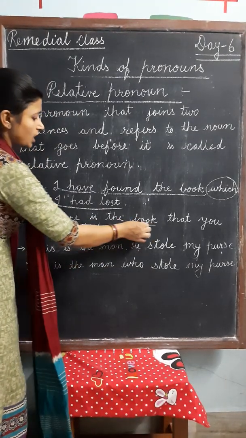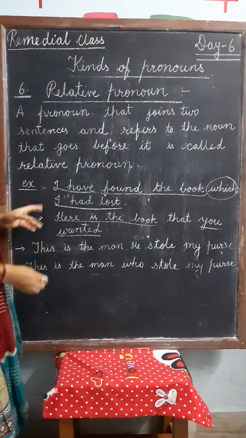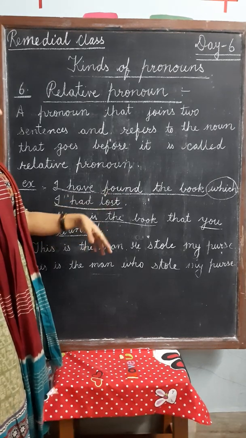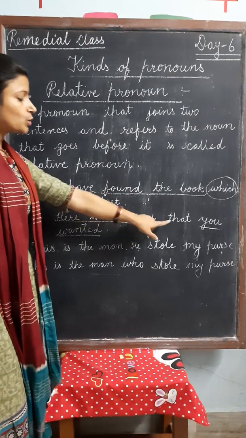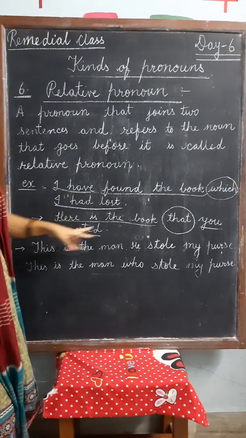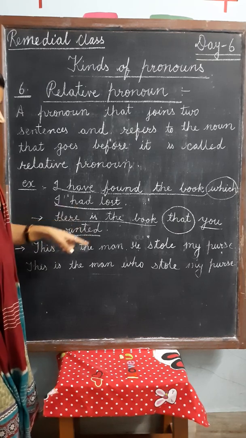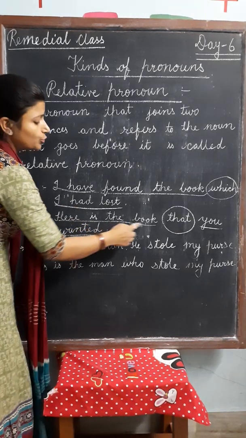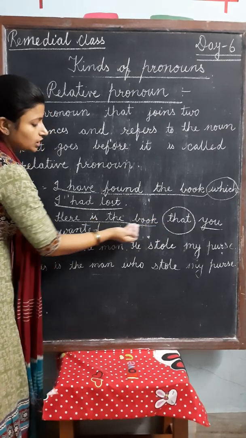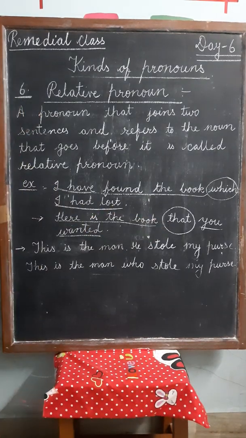Here is the book, one sentence. You wanted, this is second sentence, and it is about the book. So that is the word which joins the two sentences and refers to the book. So that is relative pronoun.